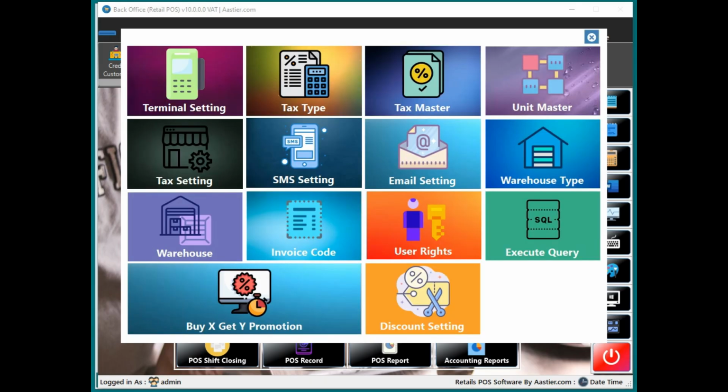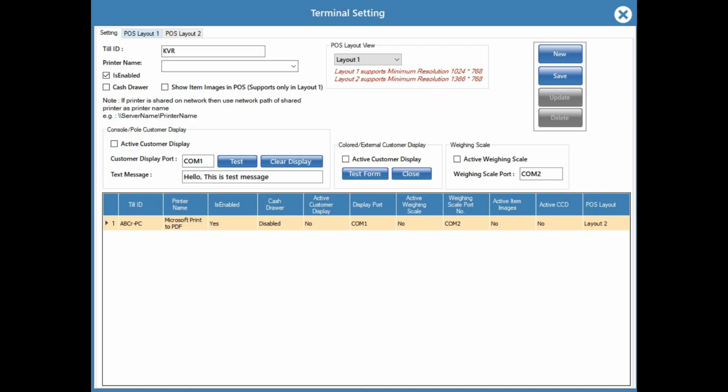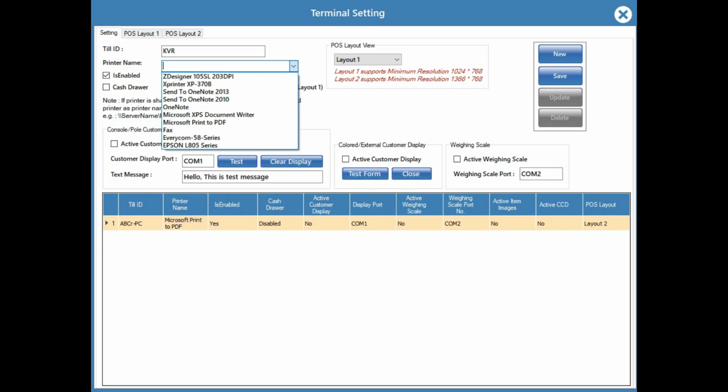And in the settings you can see the terminal settings. In this window you are making changes. You are choosing this weighing scale activation and the customer display. Suppose you have an extended customer display, then you can use these options for displaying this billing and all. And here you need to set up your printer. In case you have any particular printer, you have to choose that printer name, then by default that printer will take the printouts.